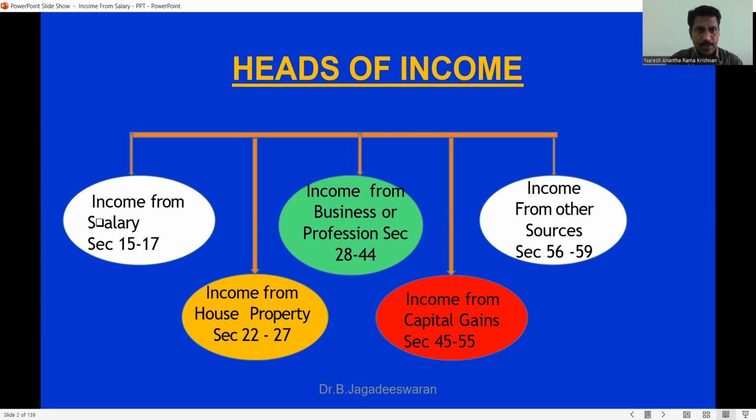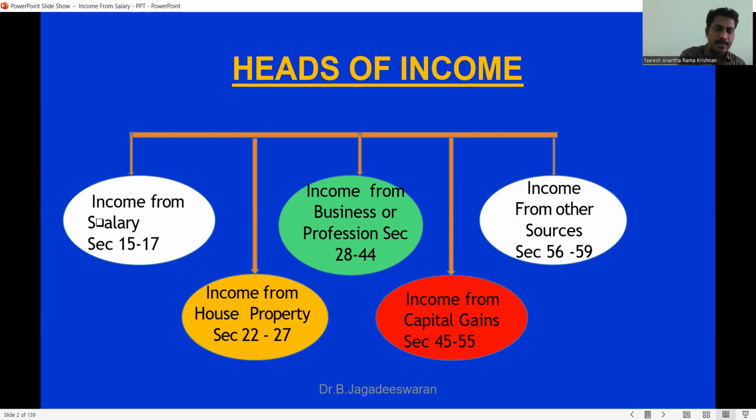We have five heads of income, which you can see on the screen: income from salary, income from house property, income from business or profession, income from capital gain, and income from other sources. Any person in the world can earn income in these five ways. Whether they run a business, are entrepreneurs, or work under a person, any income they get will be clubbed under these five categories.